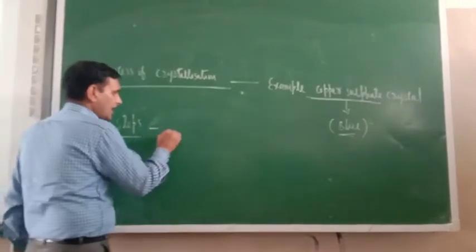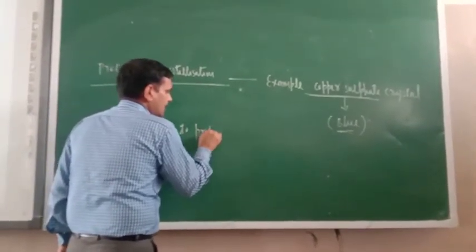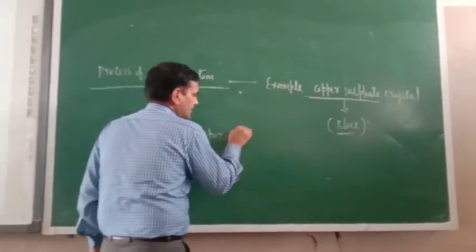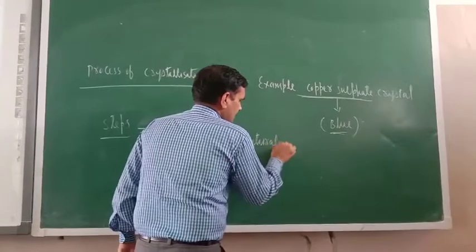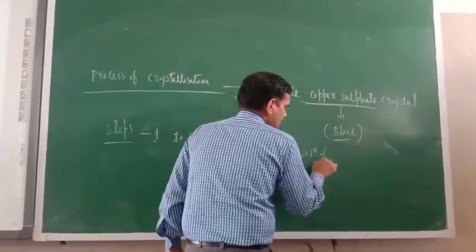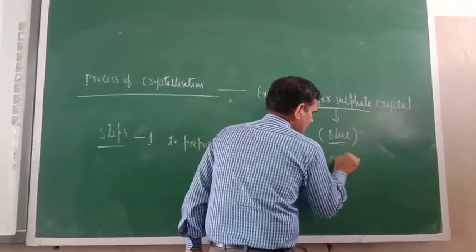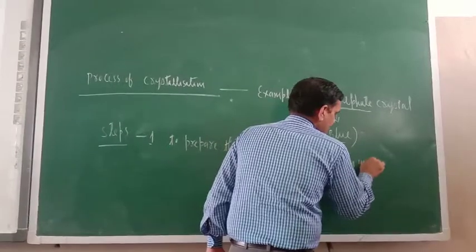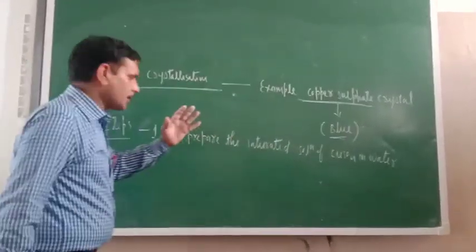Here you can write step number one: to prepare the saturated solution of copper sulfate, CuSO4, in water.